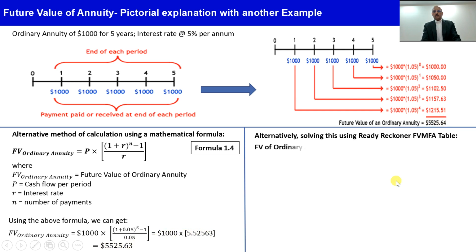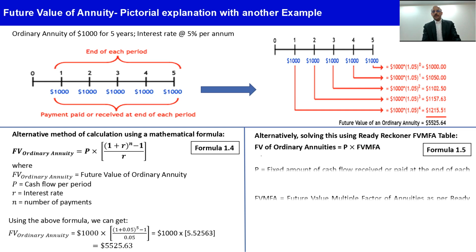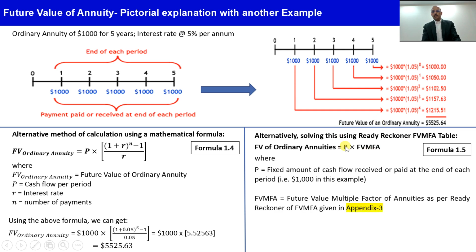Now we can also calculate this by using the future value multiplication factor annuity tables, which I showed you in the last calculations. Here we simply multiply the principal amount times the FVMFA.